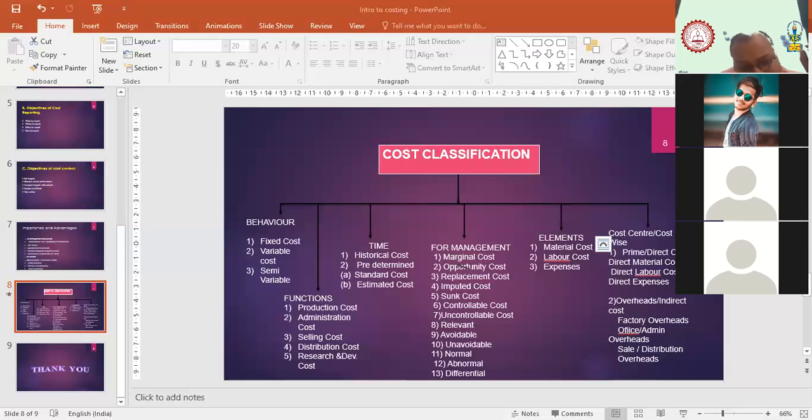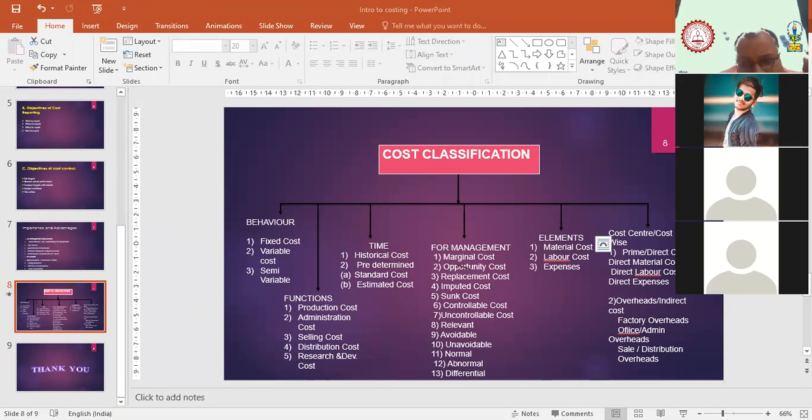Next one is selling cost. For selling our product, whatever expenses we incur, that comes under selling cost. Examples may be your advertisement, your commission, your salesman salary. These all come under selling cost.